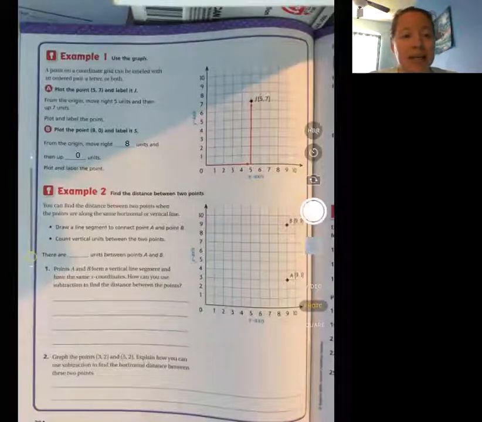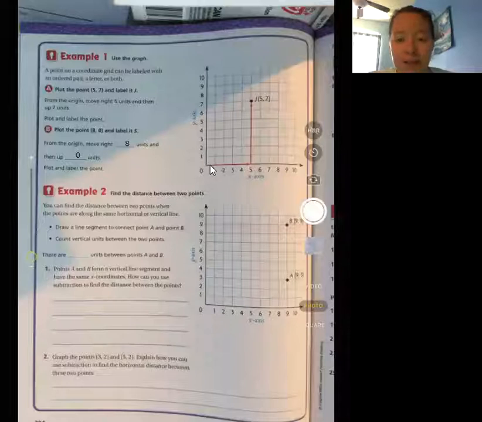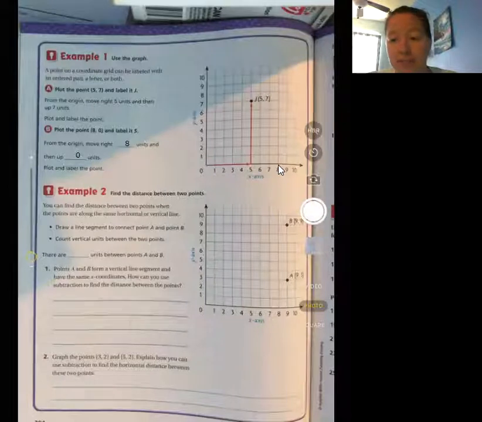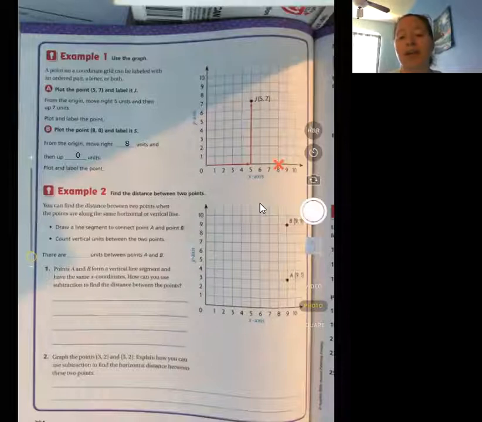Let's make it an X this time. So I move to the right 8 units, 1, 2, 3, 4, 5, 6, 7, 8. Then I move up, nothing. I move up 0 units. So I put my point right there. That is letter S.